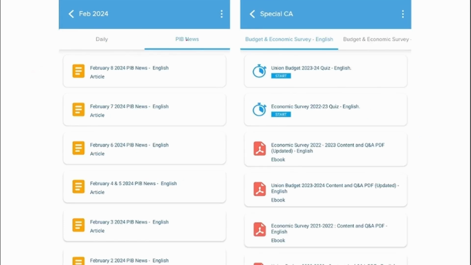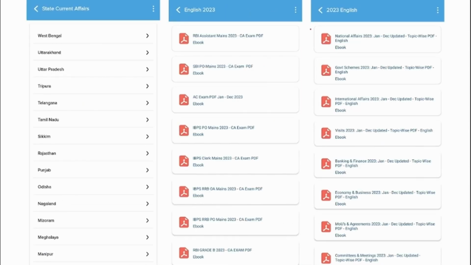We also provide you with the PIB news on a day-to-day basis, which you can go and read in these particular tabs. Apart from that, we also provide the union budget and economic survey. You can also after reading the PDF, you can also go and attend the quiz. This is available under special CA category. We also provide state level current affairs. So this will be very helpful for students who are preparing for state level exams.